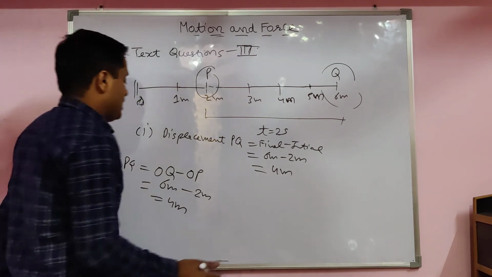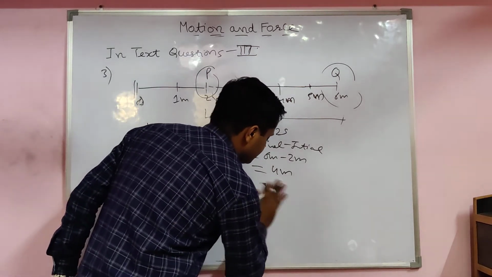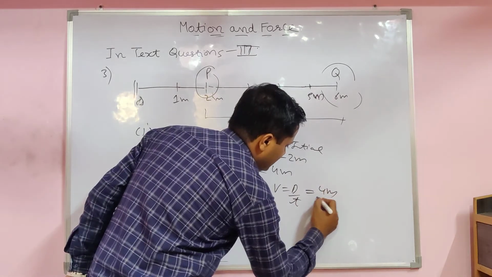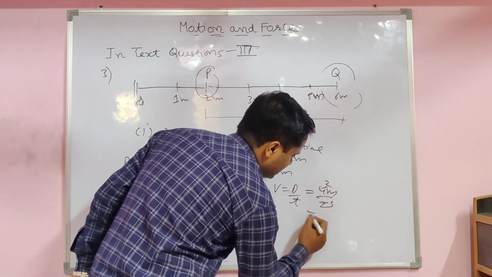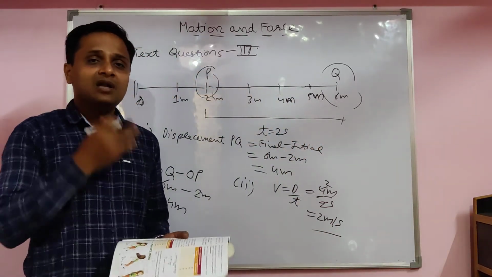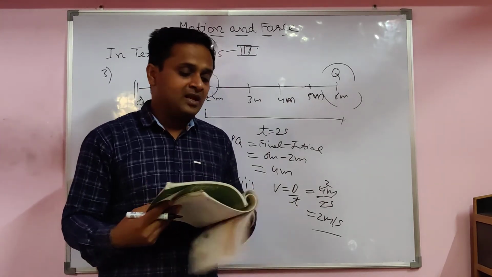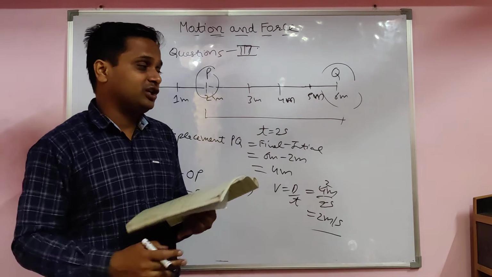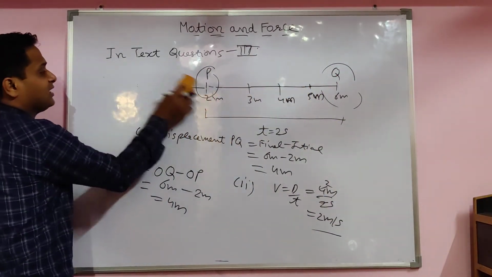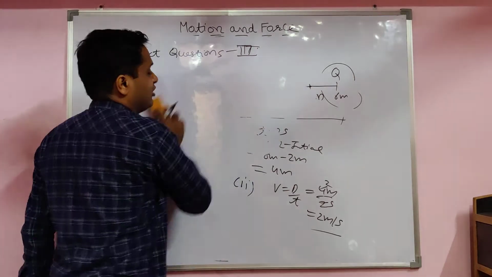Very easy. Now come to the second part. Velocity, you know, is displacement upon time. Displacement 4 meter, time 2 seconds. The answer is 2 meter per second. And in the back exercise on page number 31, part F, third question, you have to see. The other one is very simple. The third one is a type of numerical. I hope you understand this numerical. Very easy.